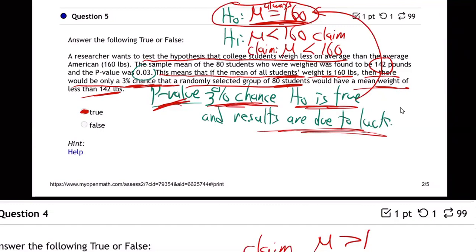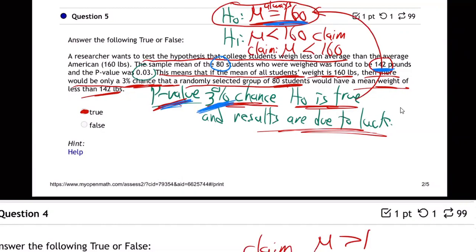Because what they did is they said, well, we think the average weight of college students is lower than the average weight of all Americans, and so they grabbed 80 college students, found the average weight to be 142, which is certainly lower than 160. But maybe that was just lucky. Maybe they just by random luck happened to get a lighter group of 80 students. Maybe the real average for college students is 160, the same as for all Americans, and they just happen to get a lucky sample of 80 people. Well, there's only a 3% chance of that. That's what the p-value is.